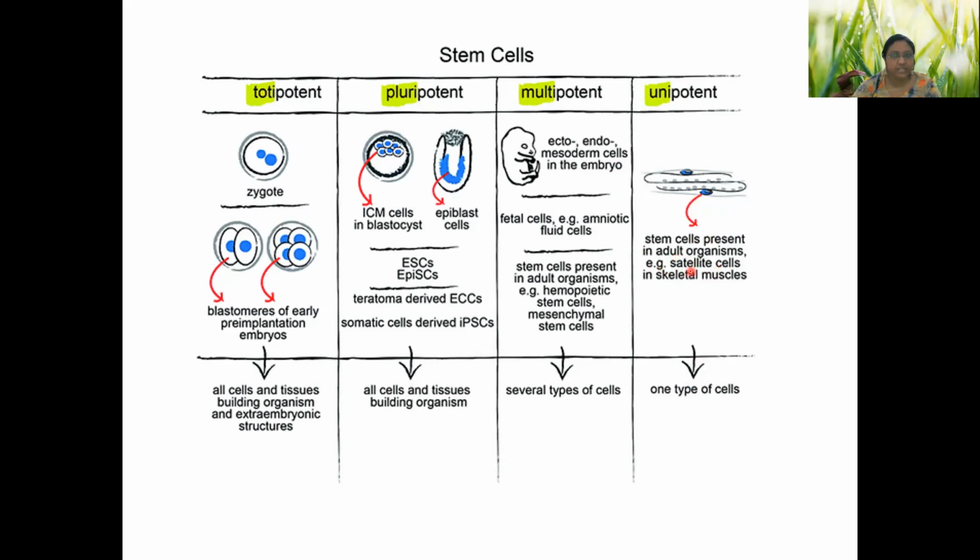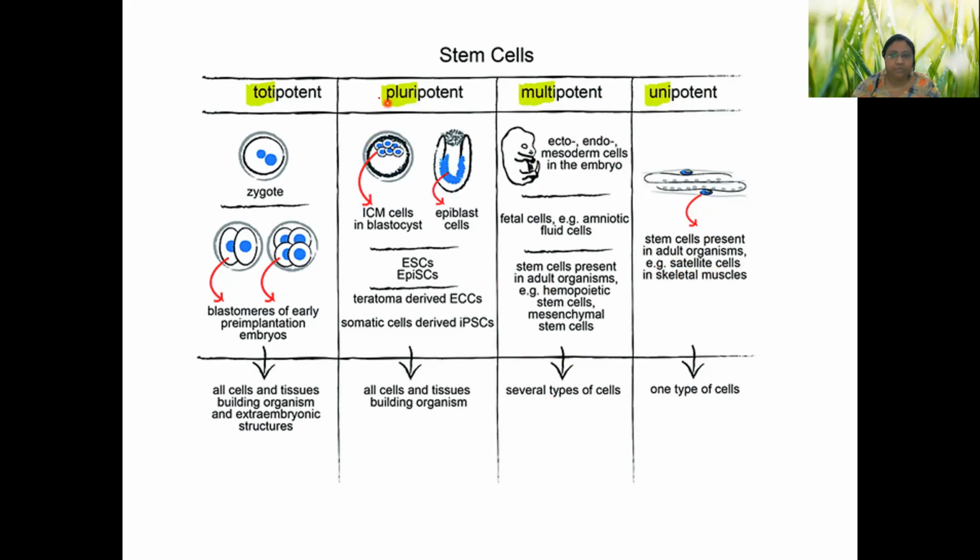It cannot produce any other type of cell. So such type of cells are called unipotent. In case of multipotent, there are cells which can produce many type of cell. We all know, we studied about the production process of blood cells. It is multipotent cell where a single cell can produce many types of cell.